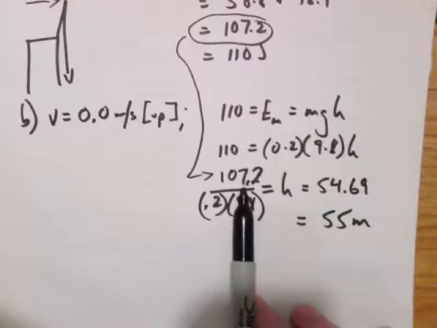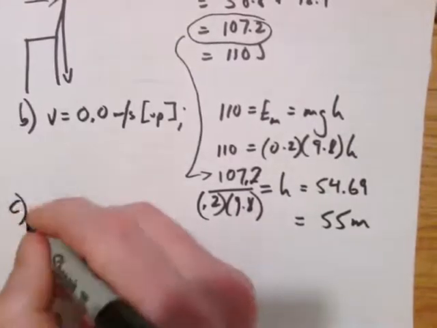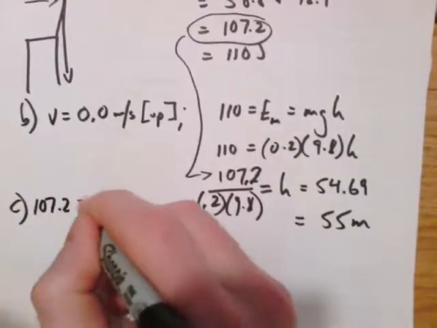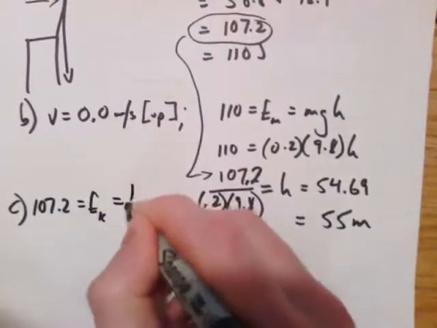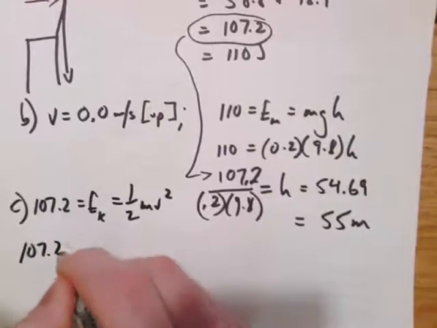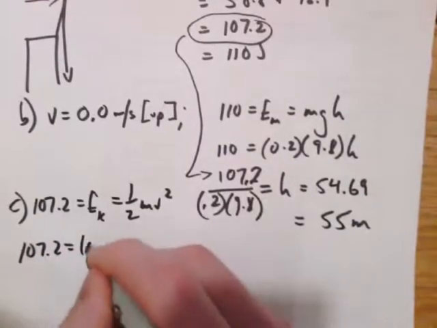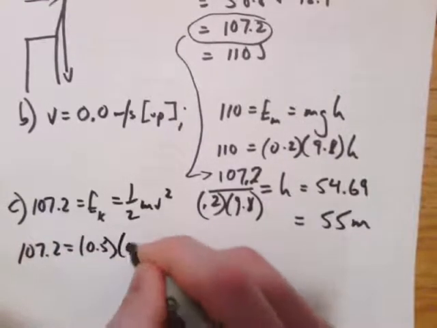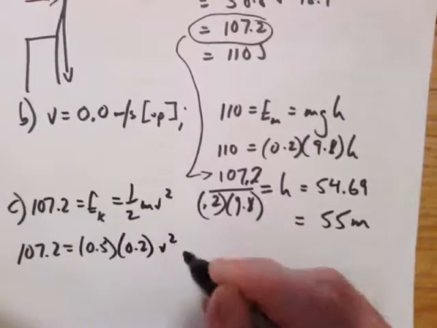Okay, same idea. We're using 107.2 because that's the total energy in the system. 107.2 equals EK equals 1/2 mv squared. 107.2 equals 0.5 times 0.2 times v squared.